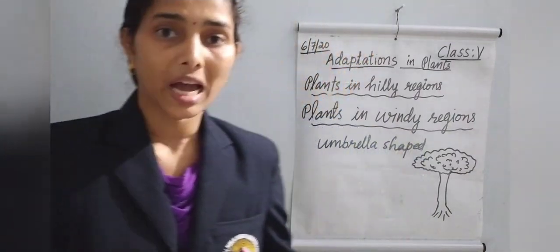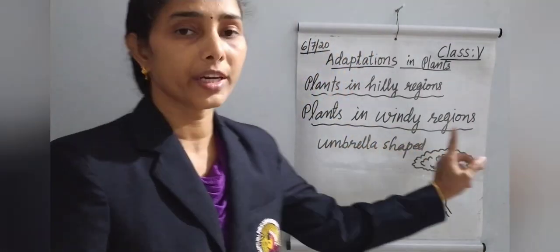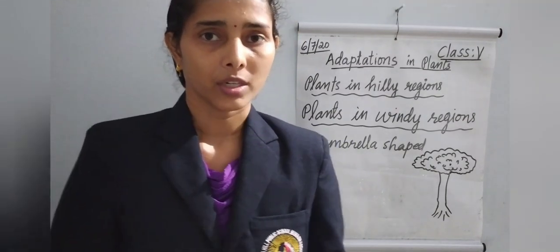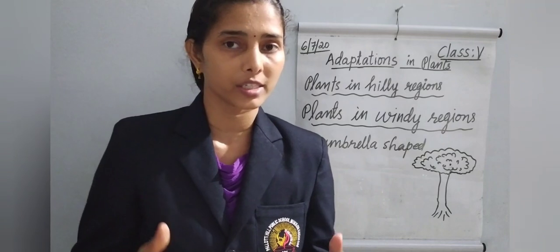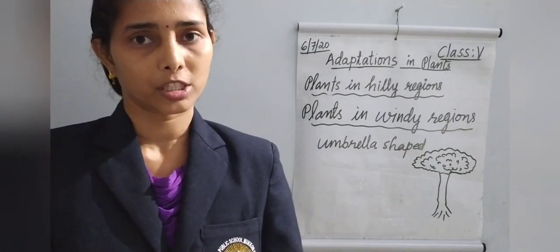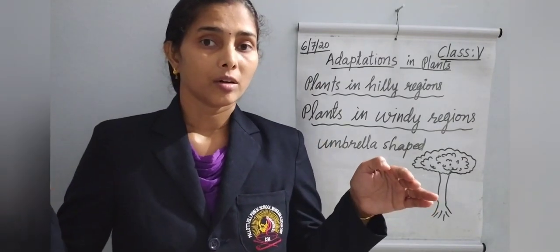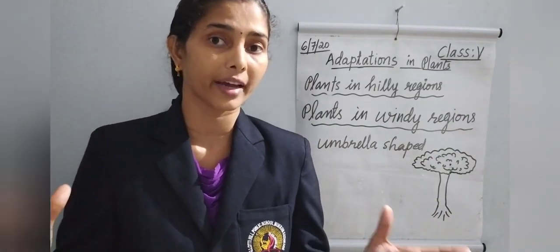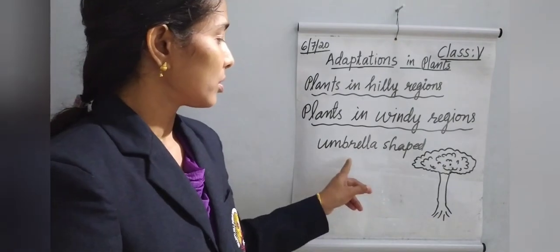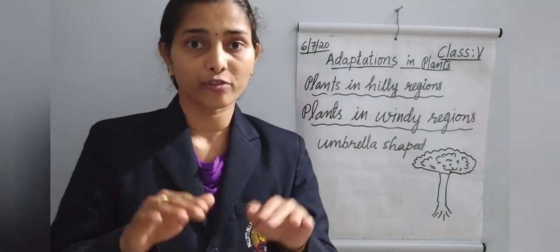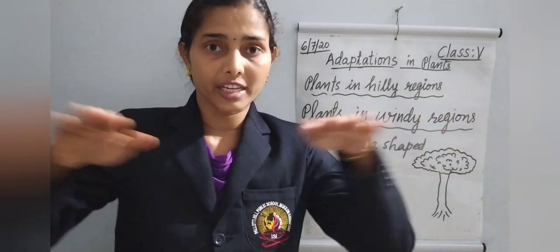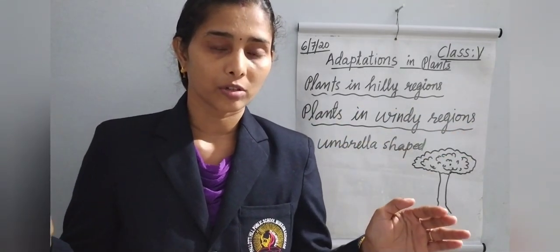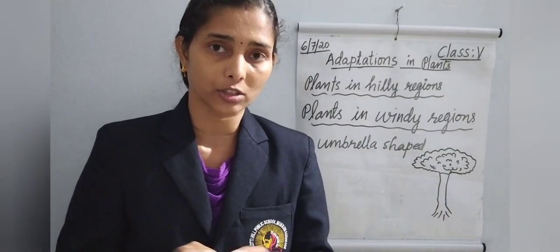Next are plants which live in windy regions. So hilly regions are over, next windy regions. The plants which live in windy regions also have some adaptations. Their plant part, their leaves, the whole structure is like an umbrella. They are umbrella shaped or flat topped. Their top side is flat. Why do they have a flat top?